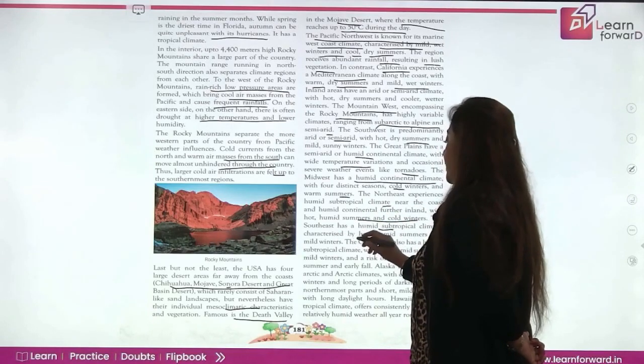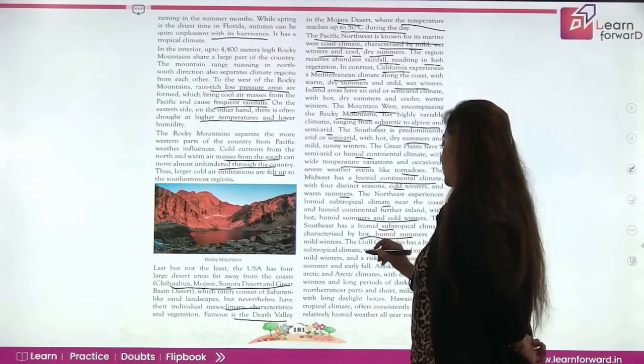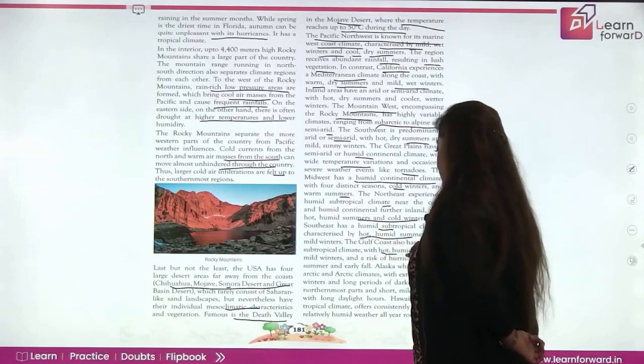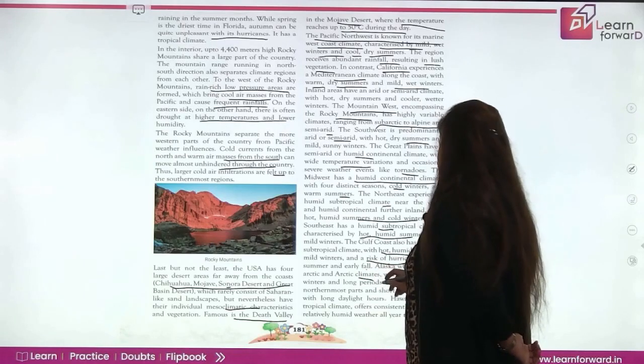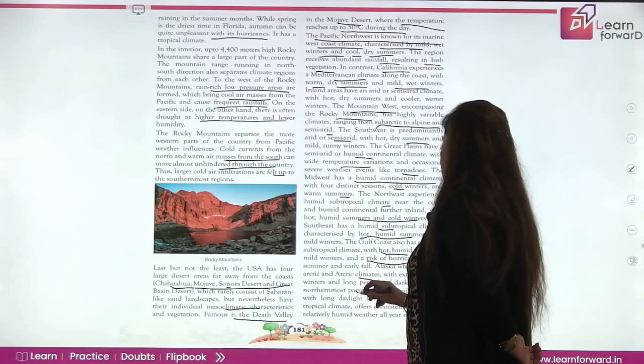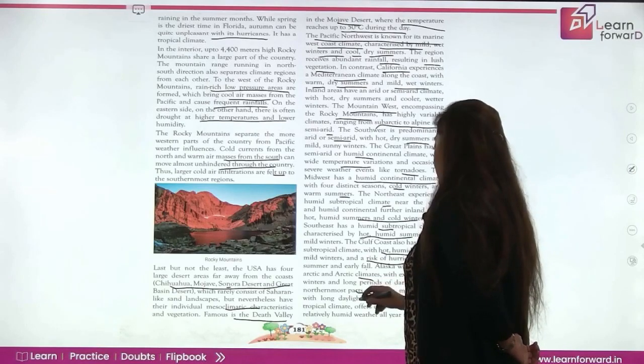It is characterized by hot, humid summers and mild winters. Now, the Gulf Coast also has a humid subtropical climate with hot, humid summers, mild winters, and the risk of hurricanes in late summer and early fall. Alaska has a subarctic and arctic climate with extremely cold winters and long periods of darkness in the northernmost part, and short, mild summers with long daylight hours.